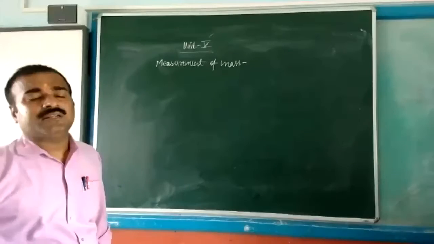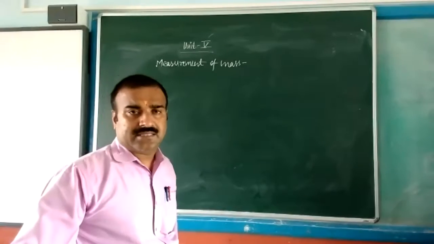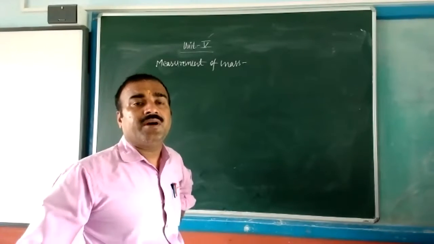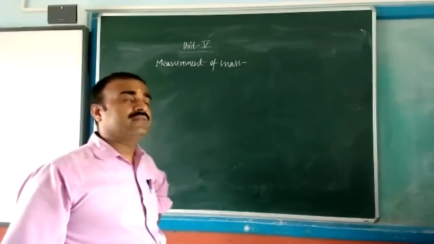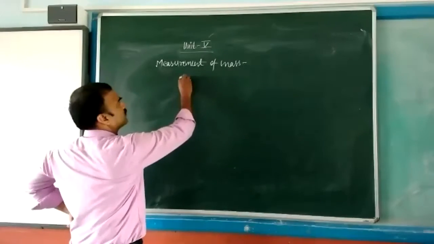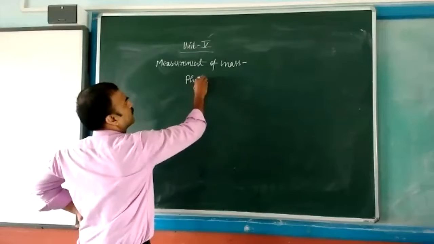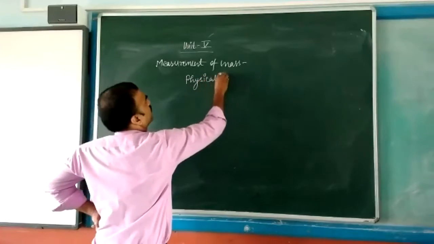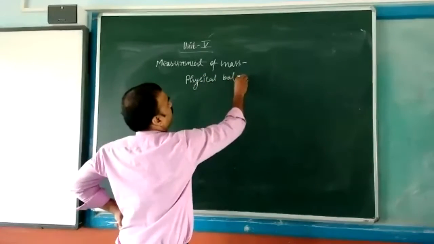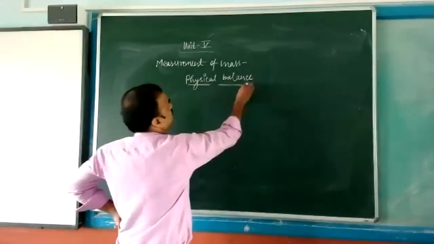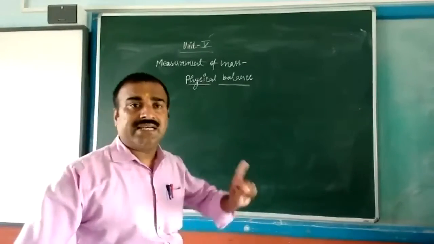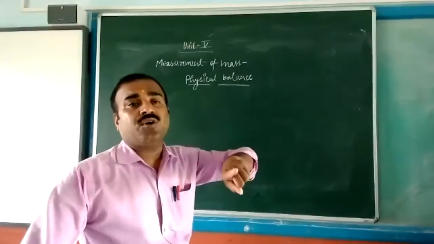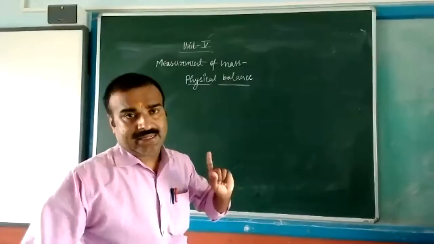Mass can be measured by a physical balance. Whenever we have to measure the mass, it can be measured by the use of the physical balance. The physical balance diagram is already given in your book. It is based on the principle of moment.